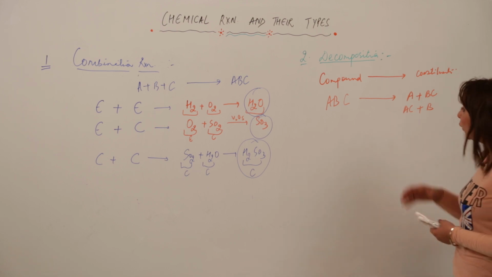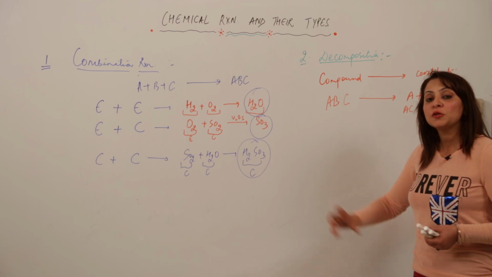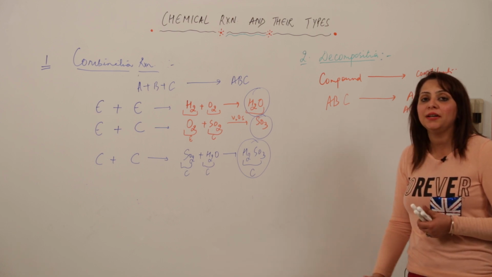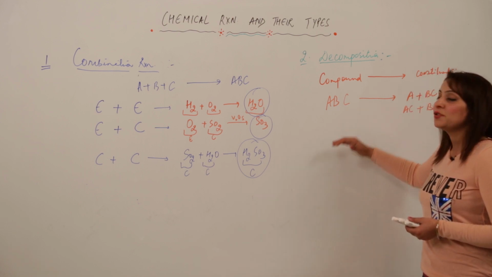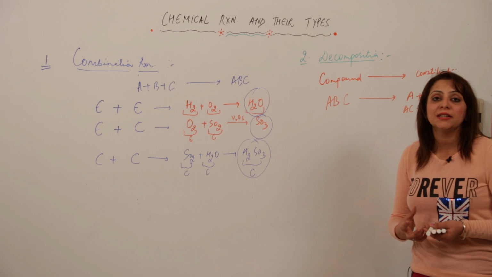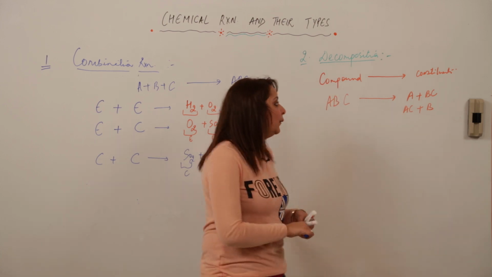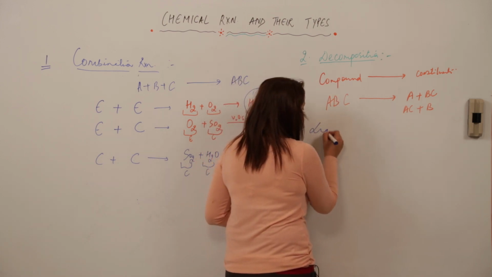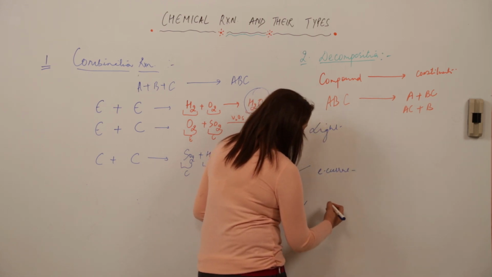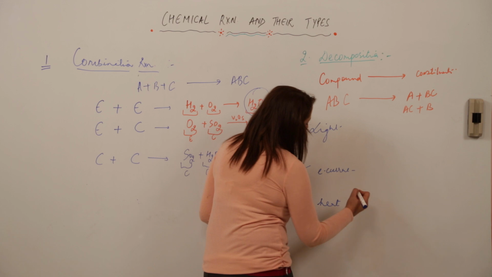Now the question comes: why is this compound getting decomposed? If it were decomposing by itself, how would such things be stable in nature? So decomposition does not occur on its own. We need to involve certain conditions for the decomposition reaction to occur. What are these factors? It can occur in the presence of light, by passing electric current, or by heat.